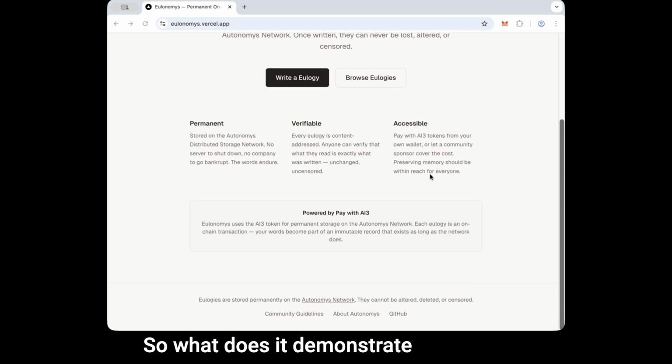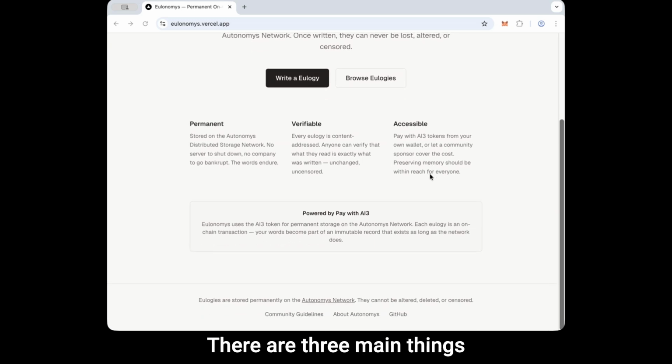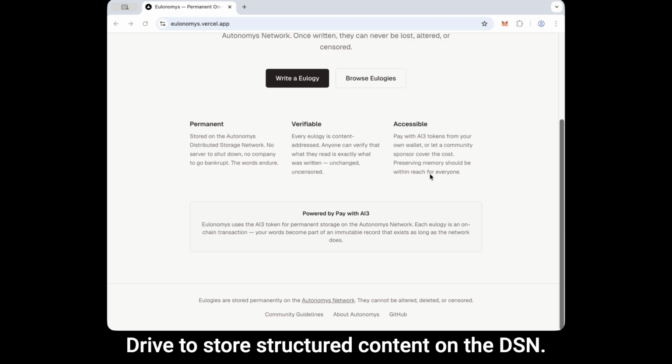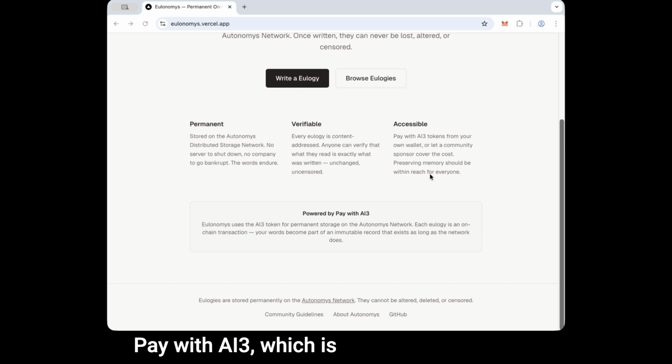So what does it demonstrate technically? There are three main things being showcased here. Permanent file storage, obviously, using AutoDrive to store structured content on the DSN. Pay with AI3, which is our new intent-based flow, where we lock a price in, we place an on-chain transaction, and then we get confirmation that our credits are available.